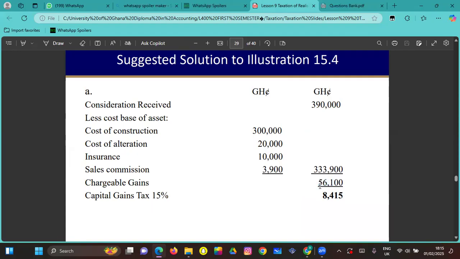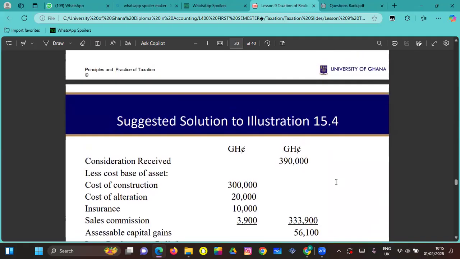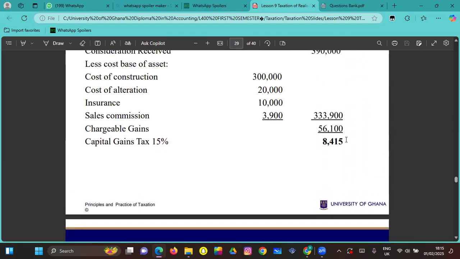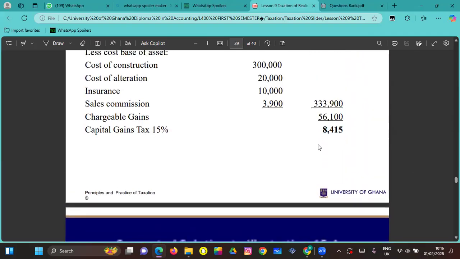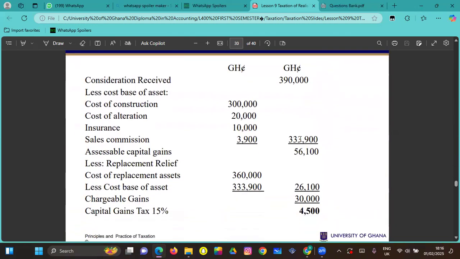But let's look at the case where he used 360,000 out of this. So you can see that when he used 360,000 out of it, this would be capital tax here. All right. So when he used 360,000 out of it, after getting all this, we had 3,900, right? And that will be our accessible capital gain.